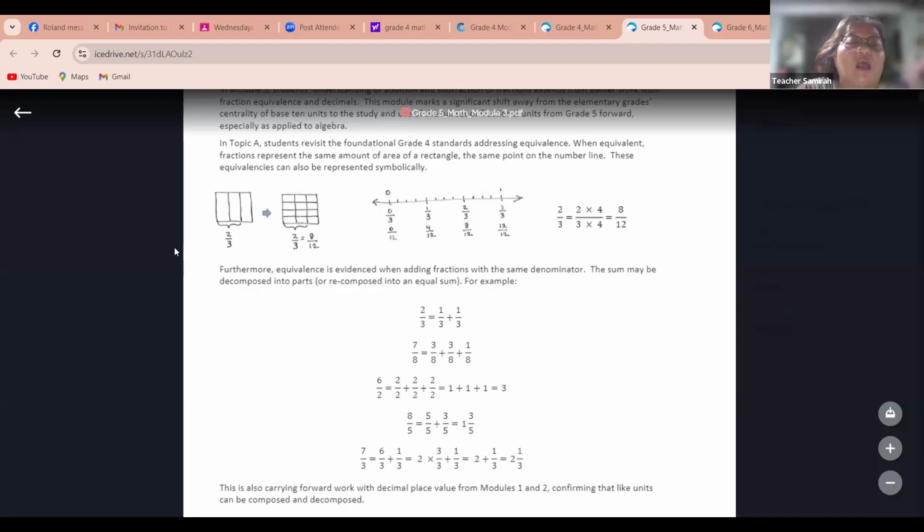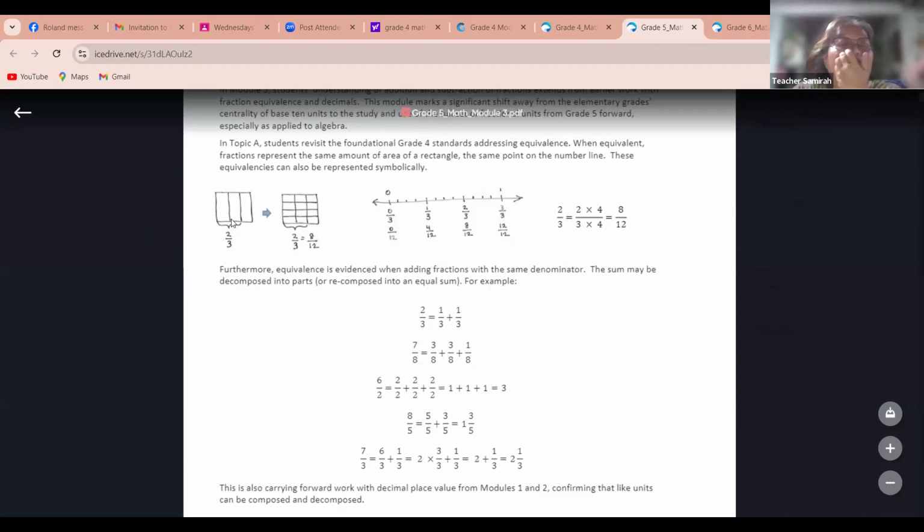Okay, look at this. Can you see what I am pointing at? This is a rectangle that was divided into 3. Look at this bracket. How many parts of one whole was the rectangle divided into? It was 3, right?